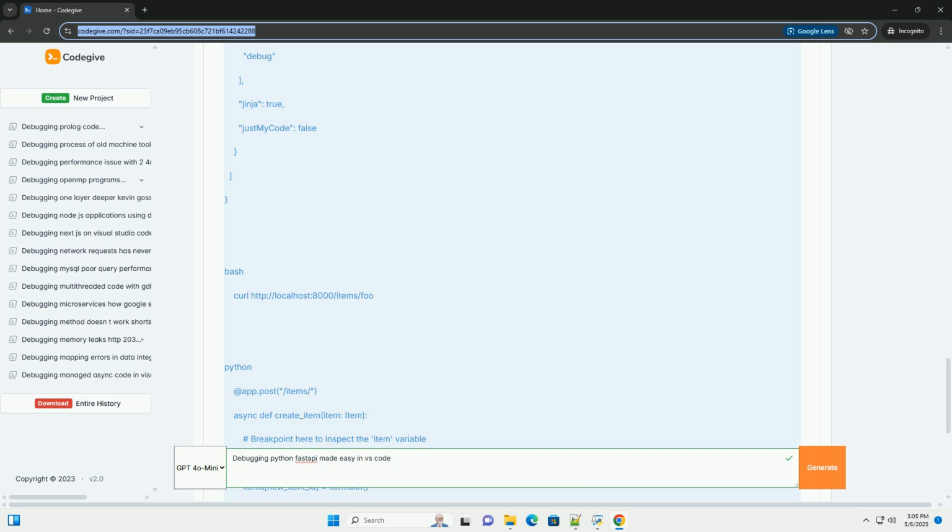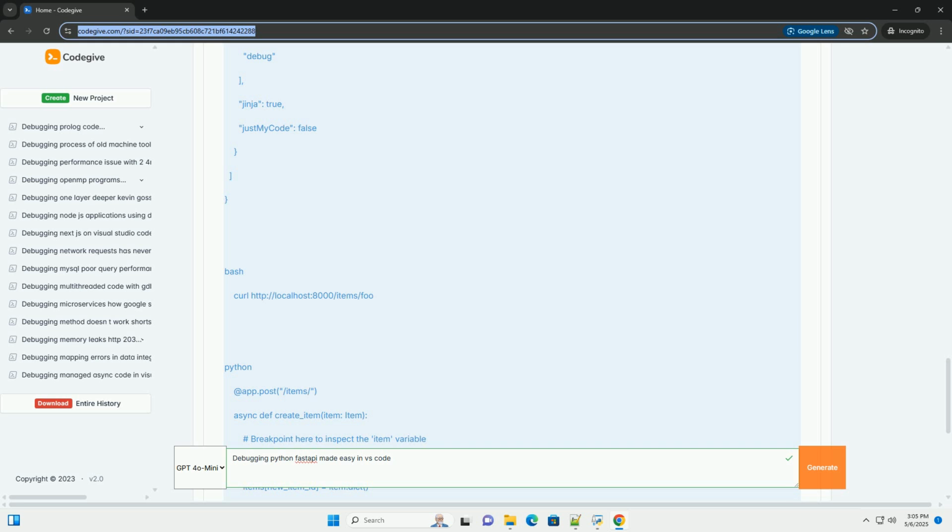Start debugging: in VS Code, go to the Run and Debug view, Ctrl+Shift+D or Cmd+Shift+D. Select the Python: FastAPI configuration from the drop-down and click the Start Debugging button, the green play button. 3. Make an API request: use a tool like curl, Postman, or a browser to make a request to your FastAPI endpoint. For example,